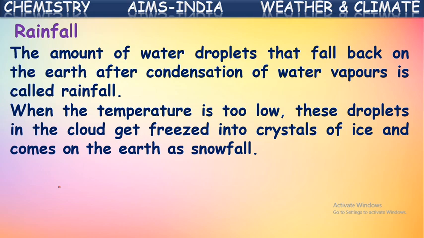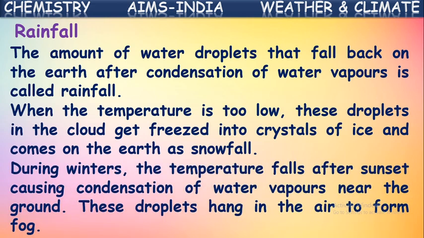So these also we often observe. Sometimes along with the rain, we see some ice crystals falling down. That we call hailstones. How does it happen? The water vapor present in the clouds, on touching the cool air, converts into water droplets. If it cools much more, then what happens? These droplets of water freeze immediately and convert into crystals of ice, which we call hailstones. If they are very small in size, then we say it is snowfall. Okay, we observe snowfall and hailstones.